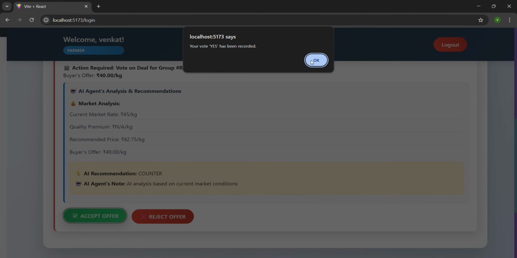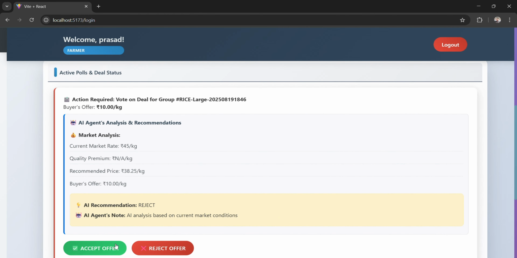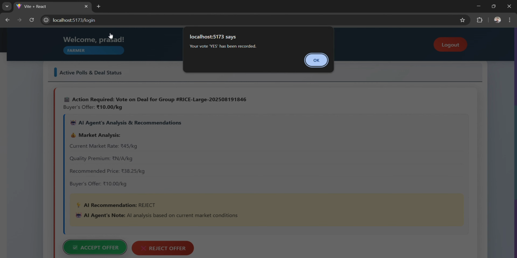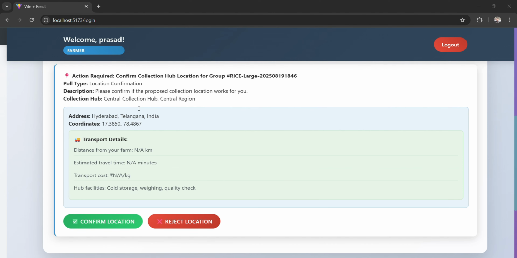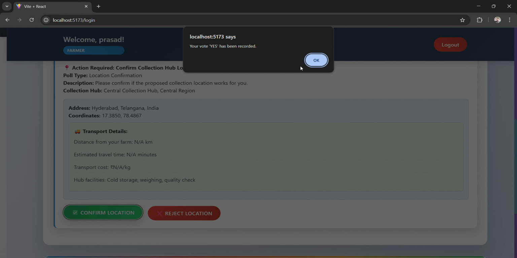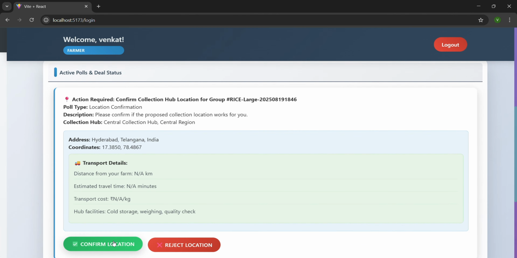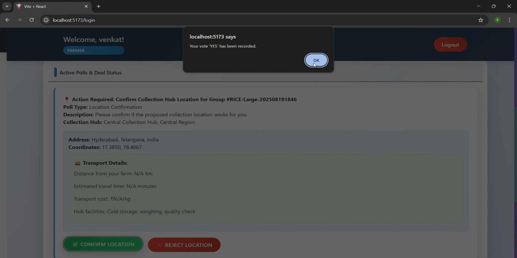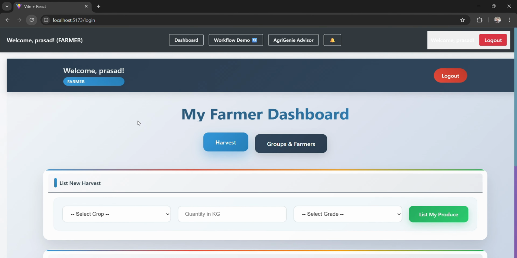So accepting the offer should be done by both or n number of farmers who are present in the group. After accepting both, our agent would then create an optimal common hub for all the farmers to make offline dealings, and this would be done by detecting and optimizing all the current farmer locations and selecting a central hub, which is Hyderabad here. And this is done by using the traveling salesman algorithm, as you can see. And after that, immediately the status is updated in both the farmer and the buyer dashboards.